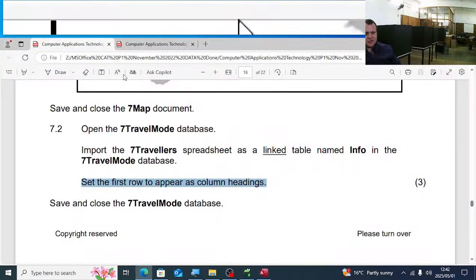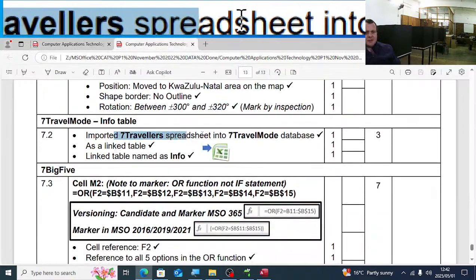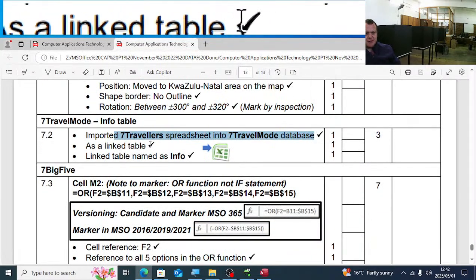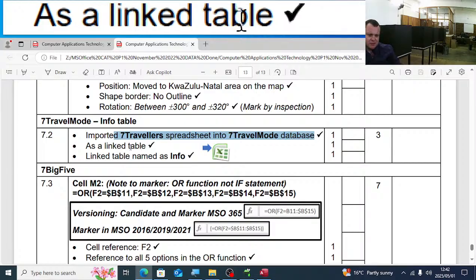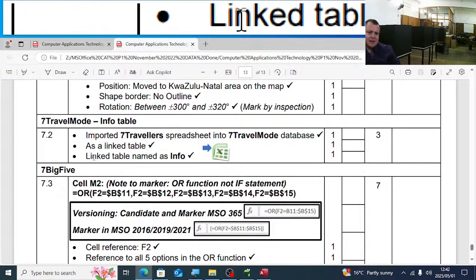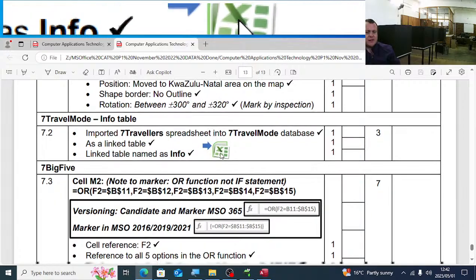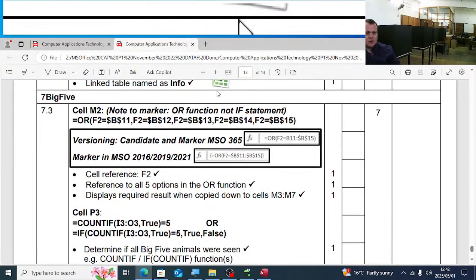I'm going to quickly just go to the memo. Import the 7 travelers spreadsheet into the 7 travel mode database as a linked table named info. So there they also give us the icon how it will look.